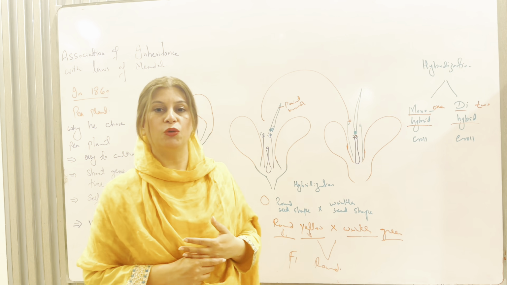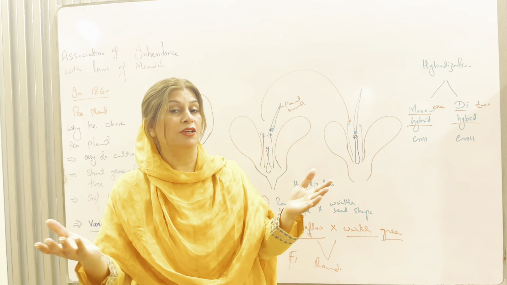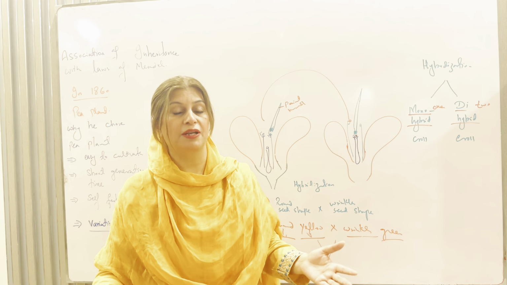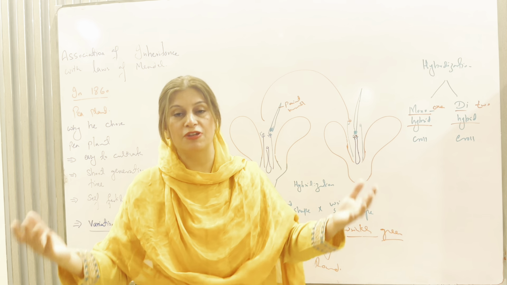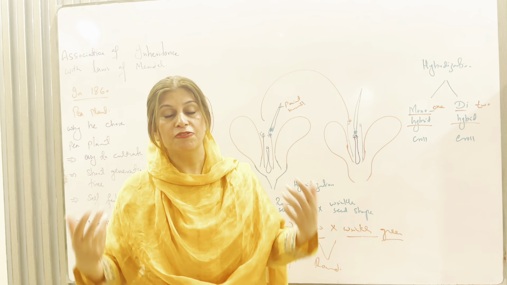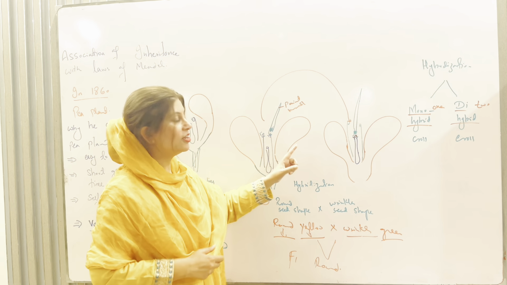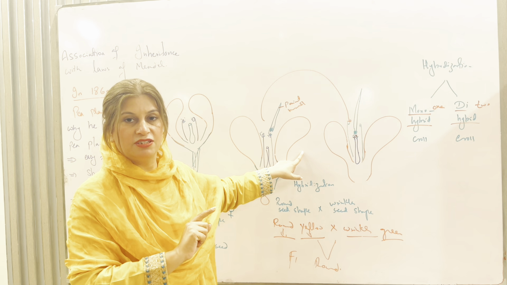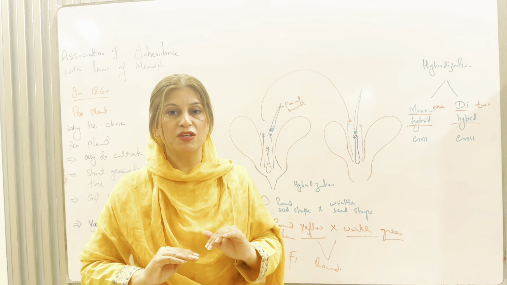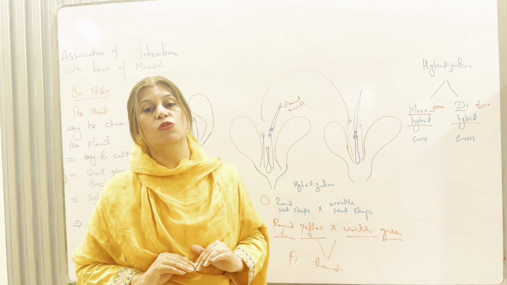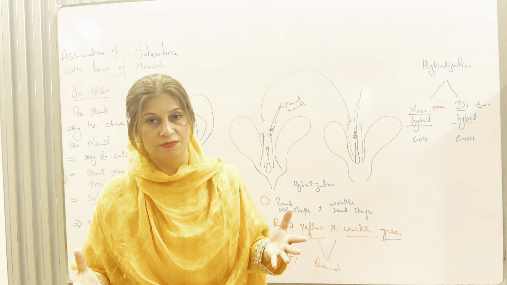What Mendel concluded was that after this cross fertilization, he observed hybridization. And what is hybridization? Hybridization means different characters, different traits have been observed. When he did the cross fertilization, he observed that the offspring produced after this cross fertilization will show variety, will show variation.